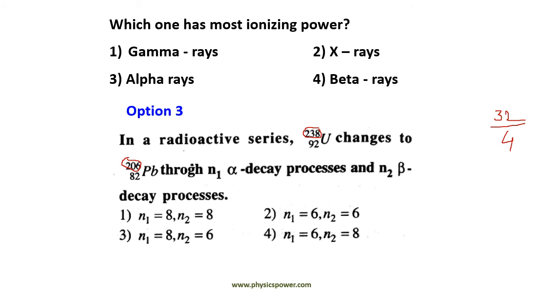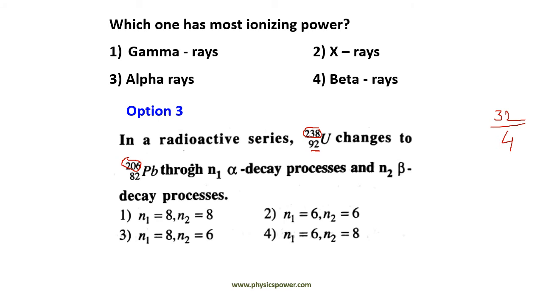Further, to judge, we should know how many beta particles come out. Here 8 alpha particles come out, which means for each alpha particle the atomic number decreases by 2. So for 8 it should decrease by 16.